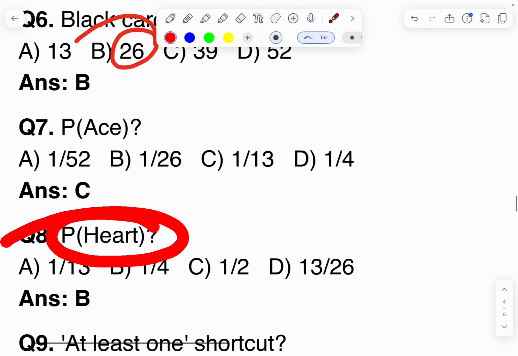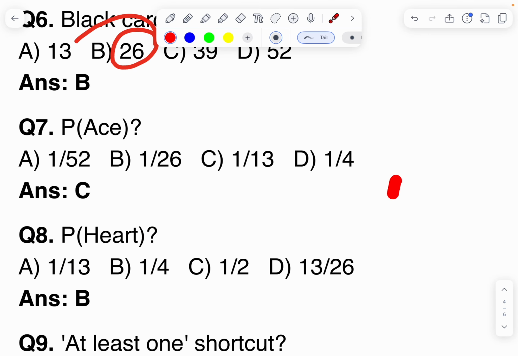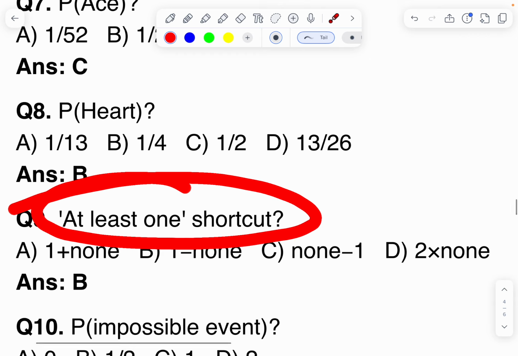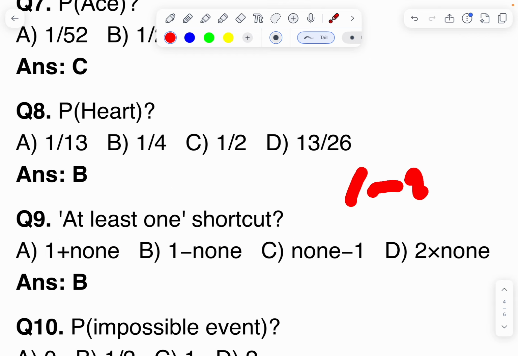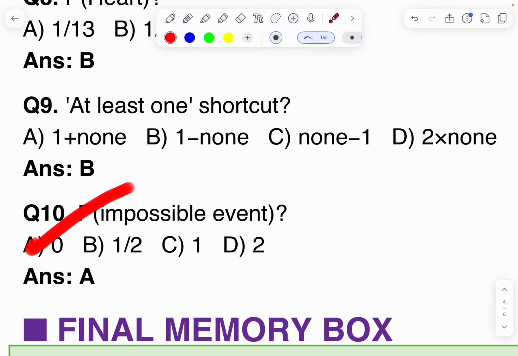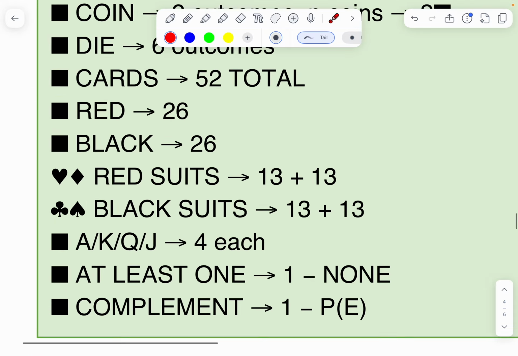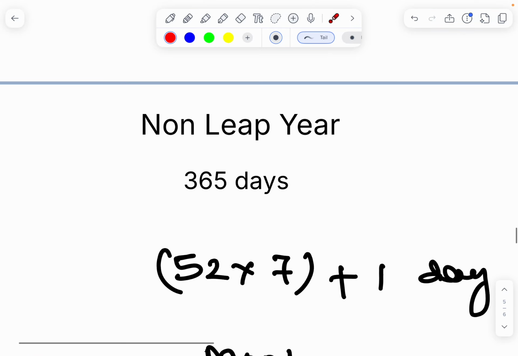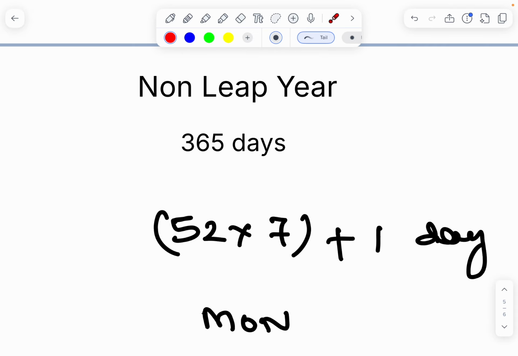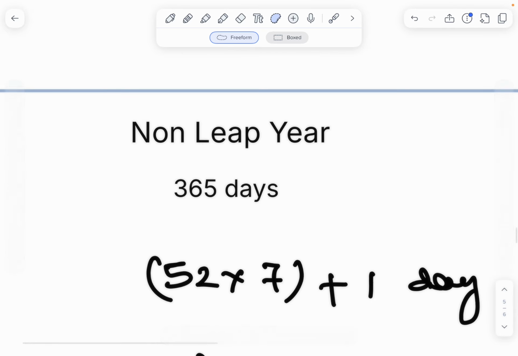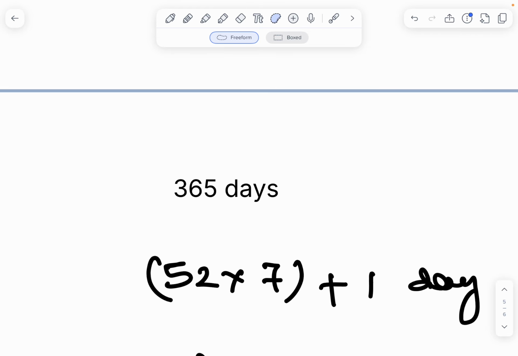How many heart cards? 13 heart cards by total cards 52. At least one, shortcut: at least one means 1 minus none. This is the answer. Impossible event, 0. Next, I am discussing the leap year and non-leap year.